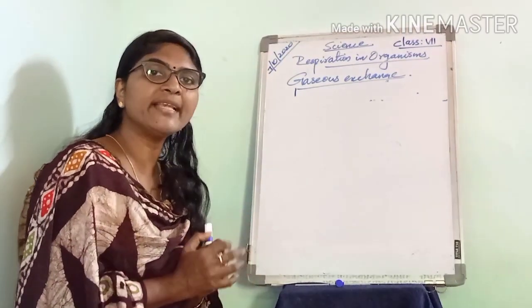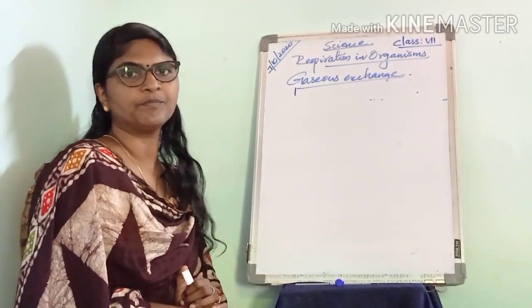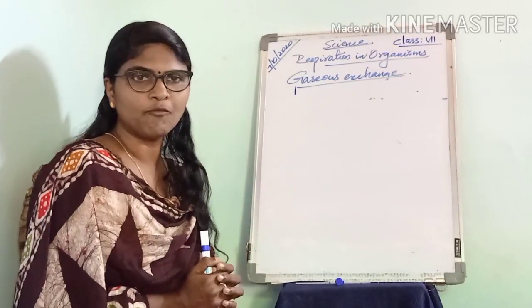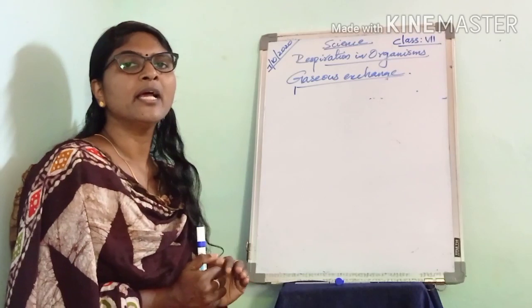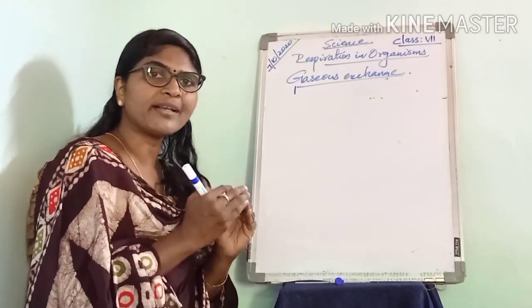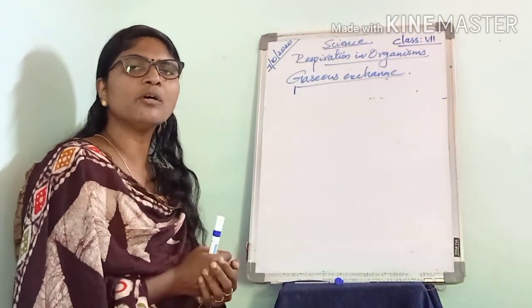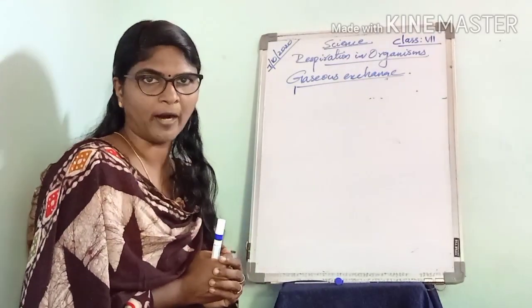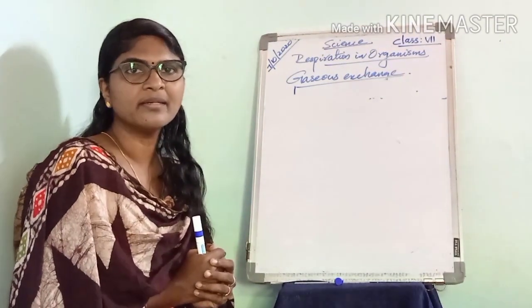To work, the body needs what? Energy. To work, the body needs energy. Also, living organisms need energy to keep themselves warm. To work effectively, living organisms need energy, and they also need energy to keep themselves warm. Then how do living organisms actually obtain energy?